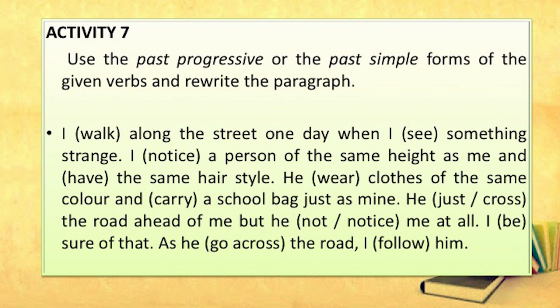He was wearing clothes of the same color and carrying a school bag. And carrying means and was carrying a school bag, again past progressive, just like mine. He just crossed the road ahead of me, just crossed, verb in the second form, so past simple, but he did not notice me at all, again past simple. I was sure of that, again past simple. As he went across the road, I followed him. Here also this is past simple.